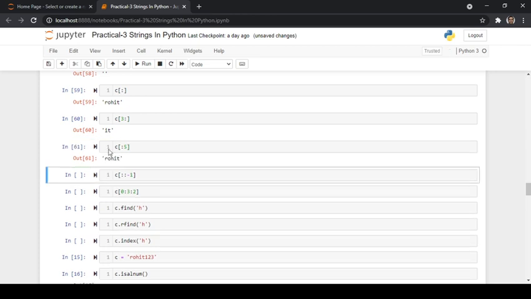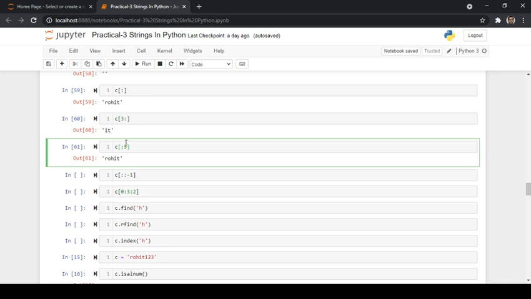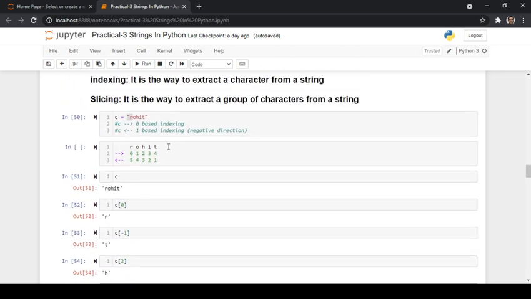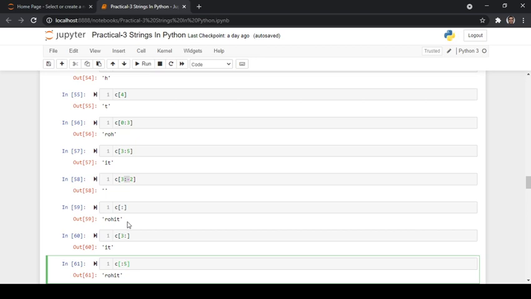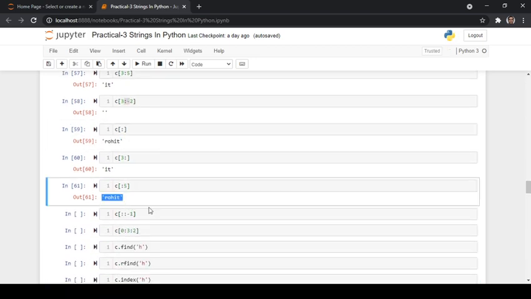Colon 5: we have specified nothing at the starting index, and we want to go till the fifth index, but the fifth index is not present here. So as the ending index is exclusive, we are going to go till 0, 1, 2, 3 and 4. So that is the reason it's going to print the entire string.